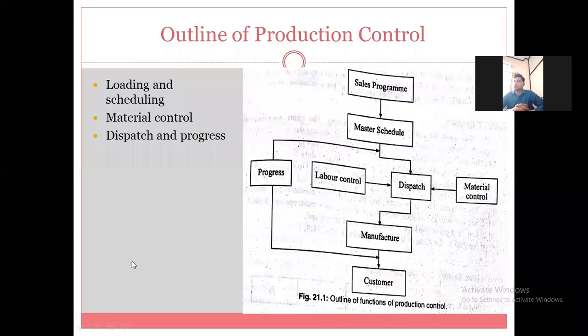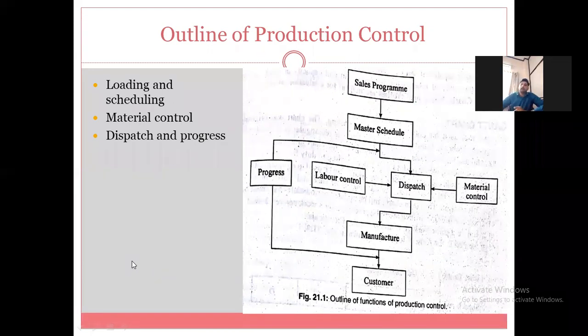So in the last lecture, we discussed production procedure and line balancing. Hope you have cleared those two points, production procedure and line balancing. In this particular lecture, we are focusing more on production control. We know that production control comes into the picture once the production starts. Now here in this slide, the outline of production control is provided.